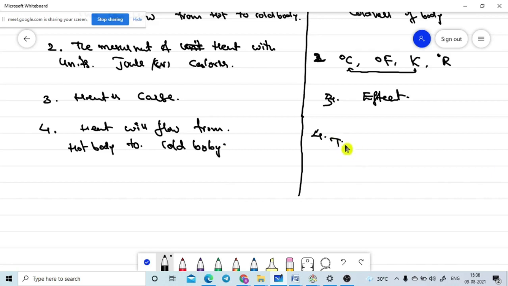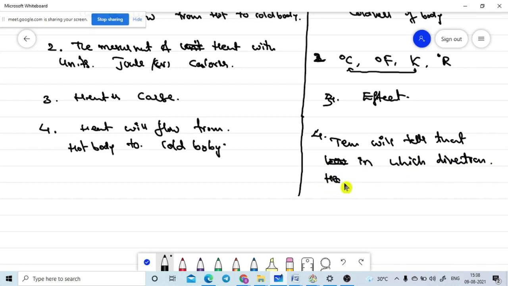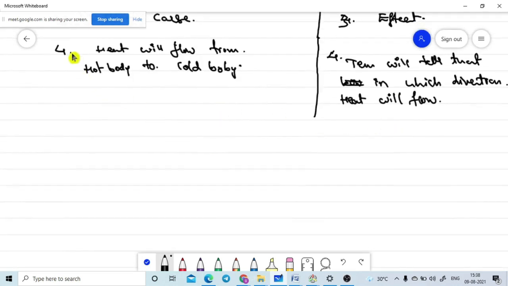So the temperature tells in which direction the heat will flow, that it will flow from hot body to cold body. Who is telling this direction? The temperature is telling that. So it always tells the direction.